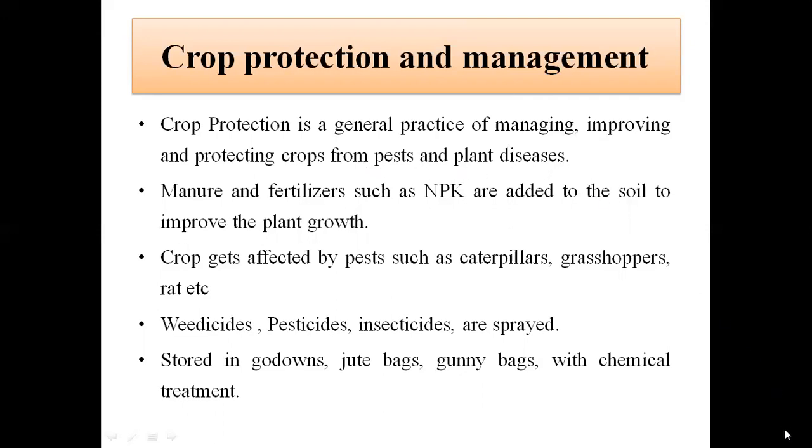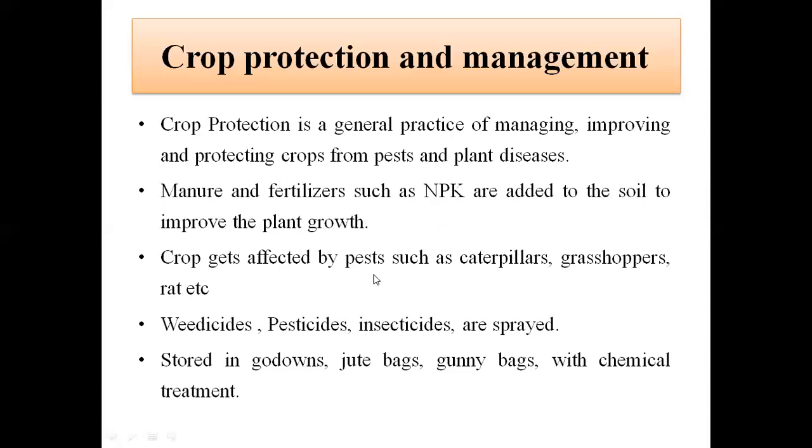So what are the problems faced by farmers, children? There are many factors. First one is if the plants do not get proper manure and fertilizer, the plant cannot grow properly. So to overcome that, fertilizers such as NPK, that is nitrogen, phosphorus and potassium, and manure can be added to the soil, which will improve the plant growth.